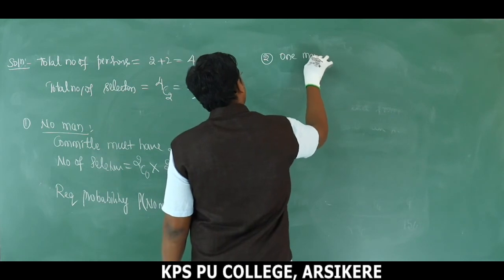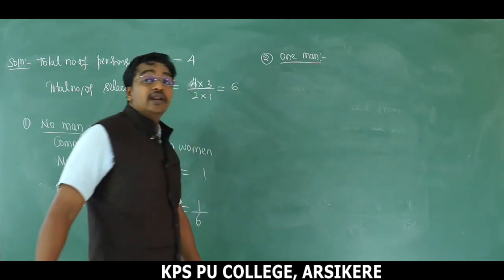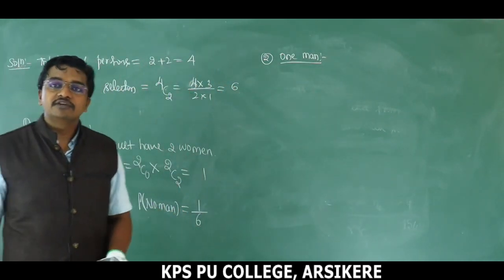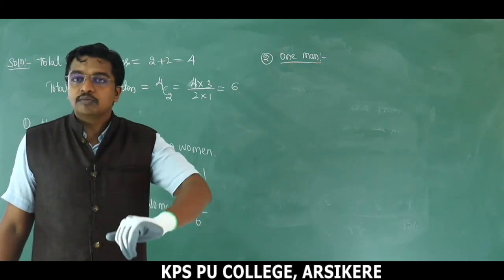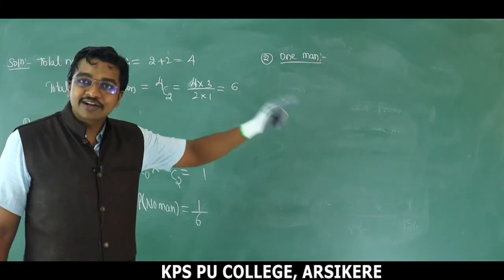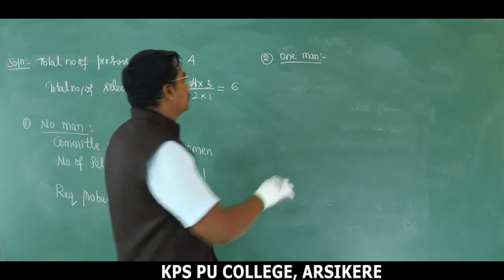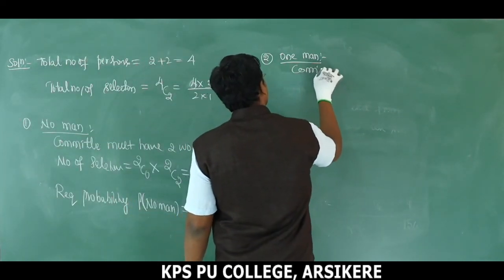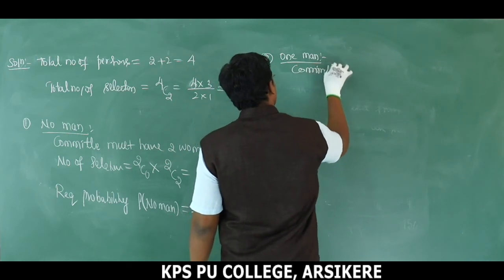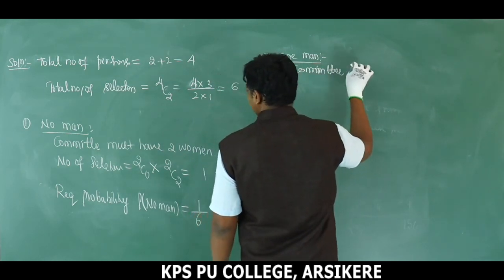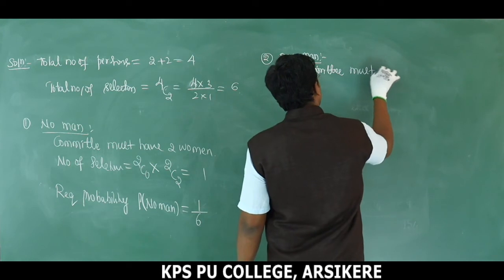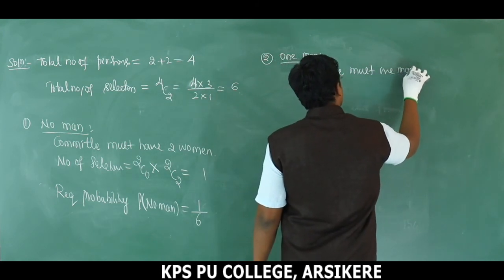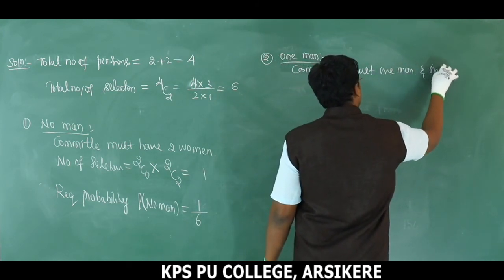Second one, 1 man. It means the committee must have 1 man. So here we have a committee which has only 2 persons. Within 2 persons, one is a man, another should be a woman. Therefore, for the second one, the committee must have 1 man and 1 woman.